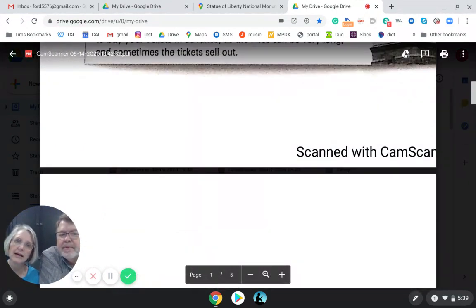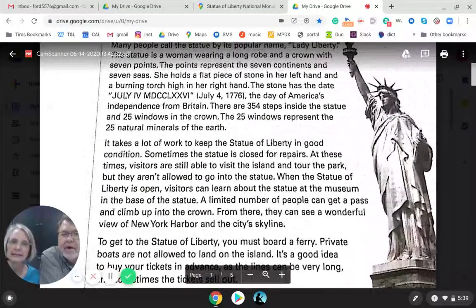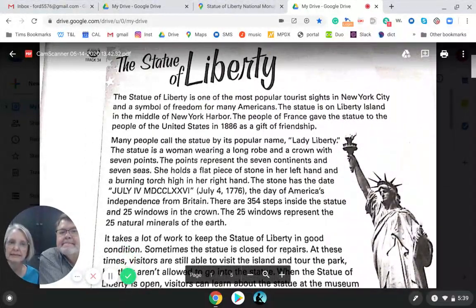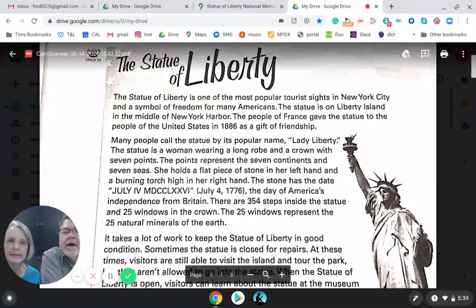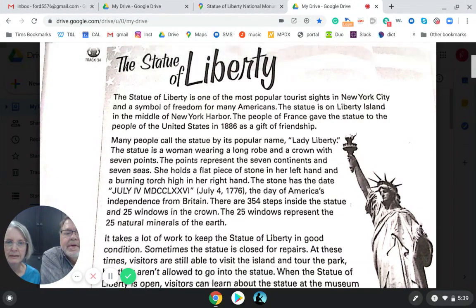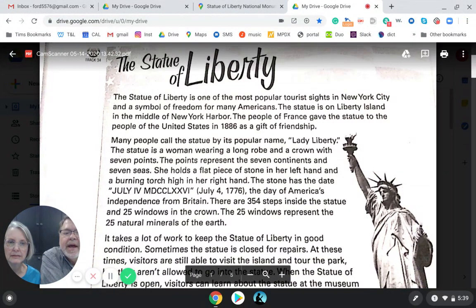So you read in your book there, and we'll point out where it describes. Describes means it tells about it, like it tells me what it looks like. Did it do that? Yeah, because it told me it's wearing a long robe and crown. It tells about the stone tablet, about how many steps are inside, how many windows. It described it in pretty much detail. So number 2, true or false? It's true.